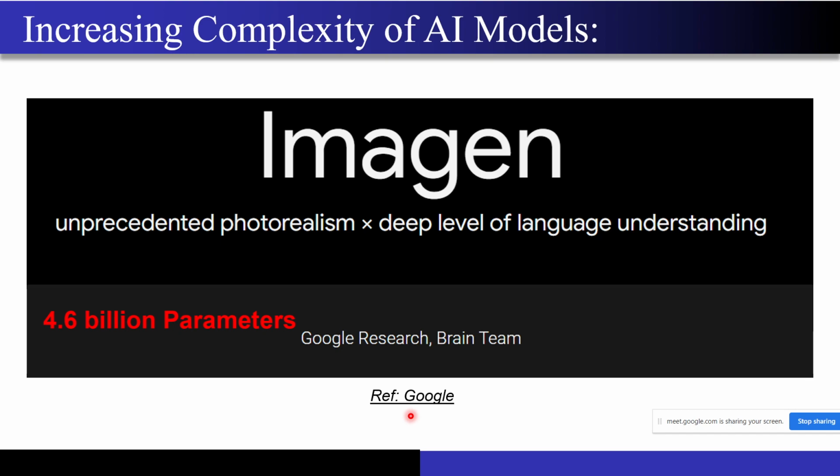Now let's move on to the next thing, the Imagen AI model that was developed by Google. Again, it does the same job. It produces hand-drawn kind of artistic images. You just need to give a text input, right? I want to draw a teddy bear wearing a hat, right? So it will generate an artistic image that a human would be able to generate. Whatever the artist will be able to draw, it will draw the same image in a very close manner, very close compared to what a human being is capable of, right? So it has 4.6 billion parameters.